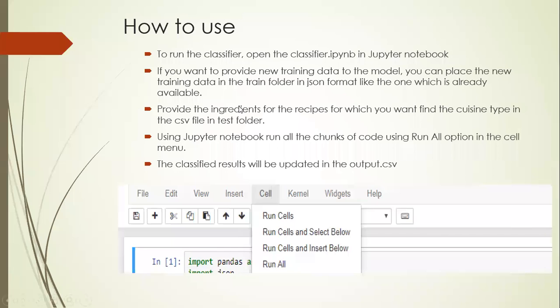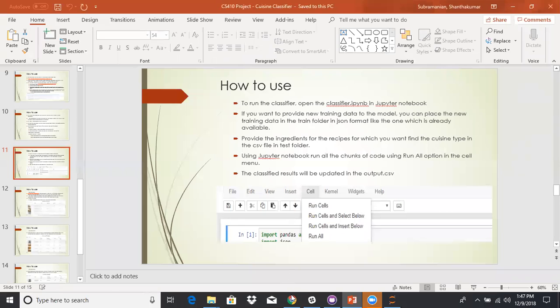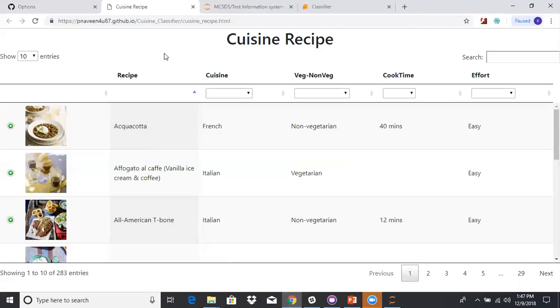Once you have the output from our classifier model, I will take you to the web interface to show the results. In the web interface, as I said earlier, you have to use your repository URL along with your HTML file name so that you can access it. This is the default page where you will have all the recipe data displayed from your CSV file. The user has the ability to filter the data by the cuisine type, the veg and non-veg type, and cook time or effort.